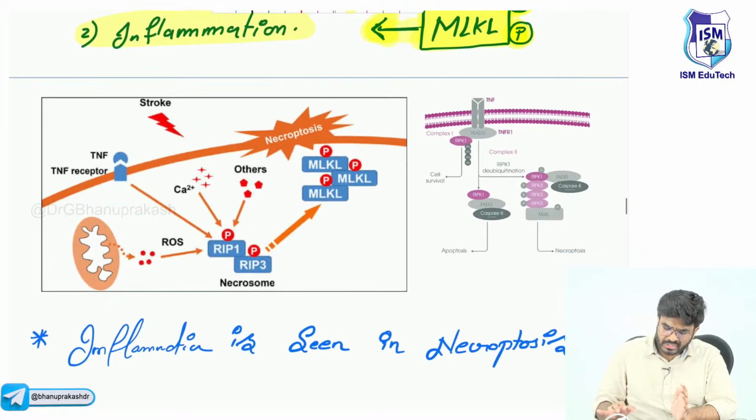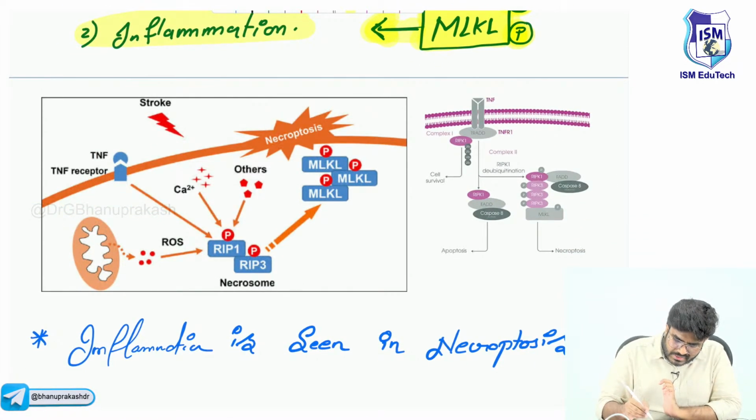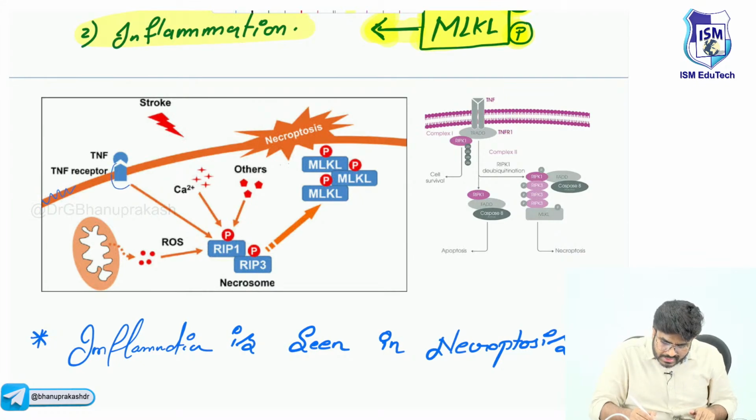Now look here. This is the cell. Imagine this is the cell membrane. Now on the cell membrane, what is there? The TNF receptor. This is the tumor necrosis factor receptor.